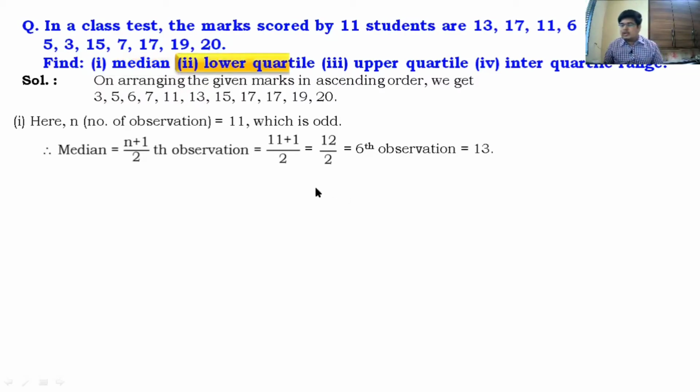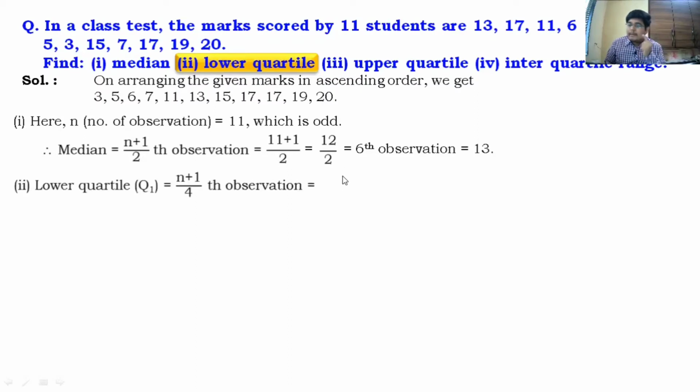Next, coming to lower quartile. See here, it's odd. So we know the formula. It's (n plus 1)/4th term. n is 11. 11 plus 1 will be 12. 12/4 will be third term. So here we will get third term, and that third term is 6. Done. So Q1, the lower quartile, is 6.